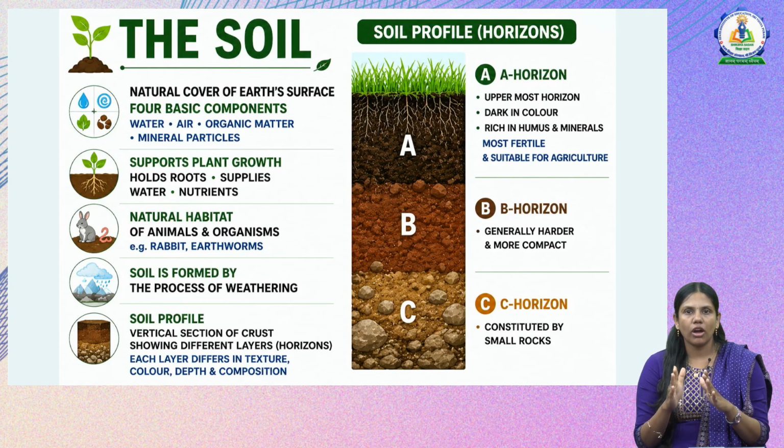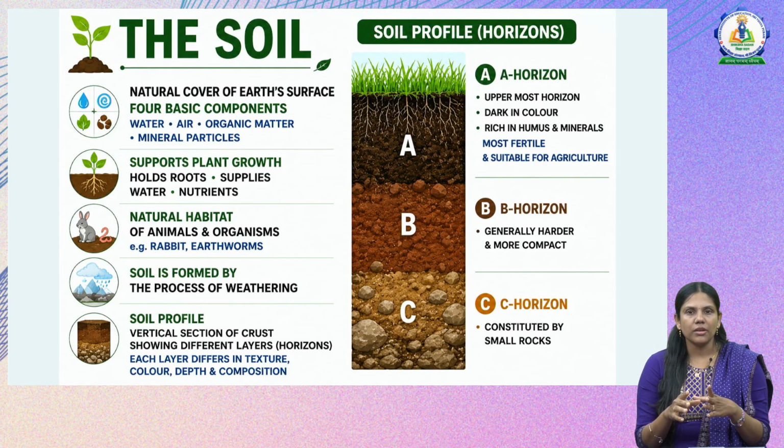So this is the soil profile and it is one of the most important concepts for the CTET in this topic, the soil. In the soil profile, we have to remember A, B and C. A is the topmost, B is the middle and C is the last. A will be rich in humus, it is dark in color and it is more fertile. Then B is harder and more compact, and C is constituted by small rocks.